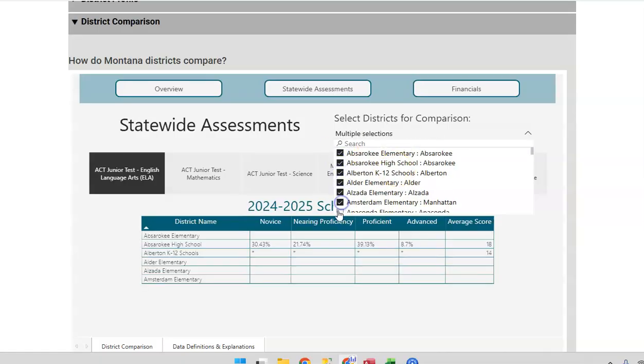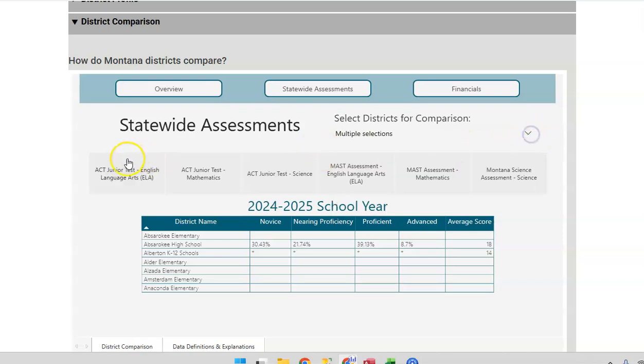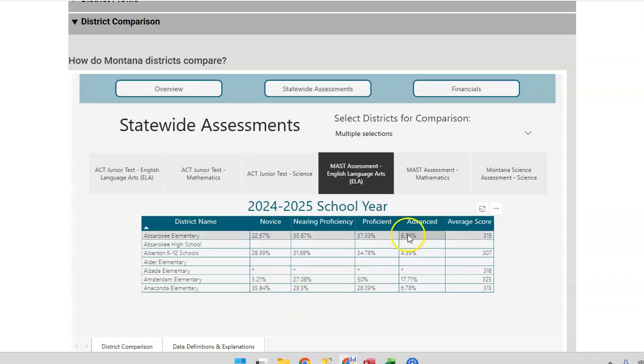start seeing some results. And what this shows you is that for all of these different tests, we have the ACT English and Language Arts, ACT Mathematics, ACT Science, the MAST assessment for ELA, MAST Mathematics, and Montana Science Assessment. You can see the information for each of these schools that you can pick in the drop down here. So you can kind of see as that goes along, then there's different data for different schools.